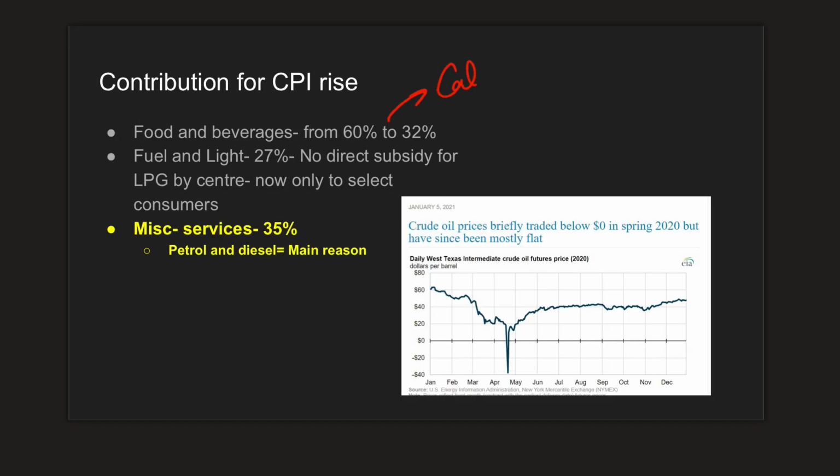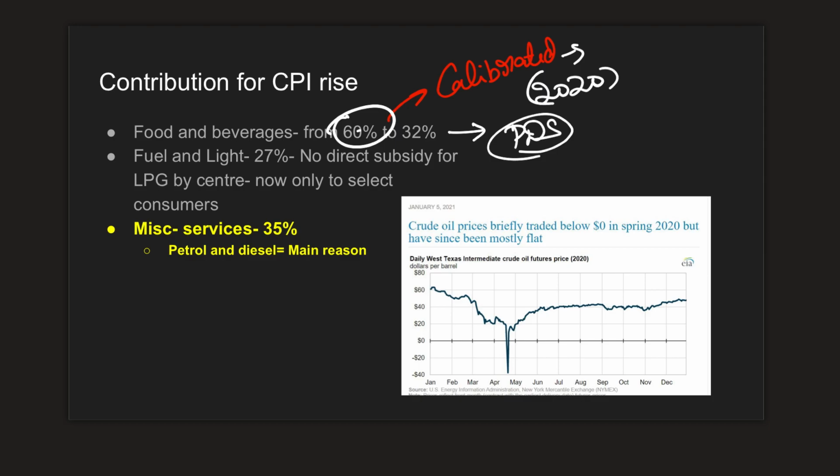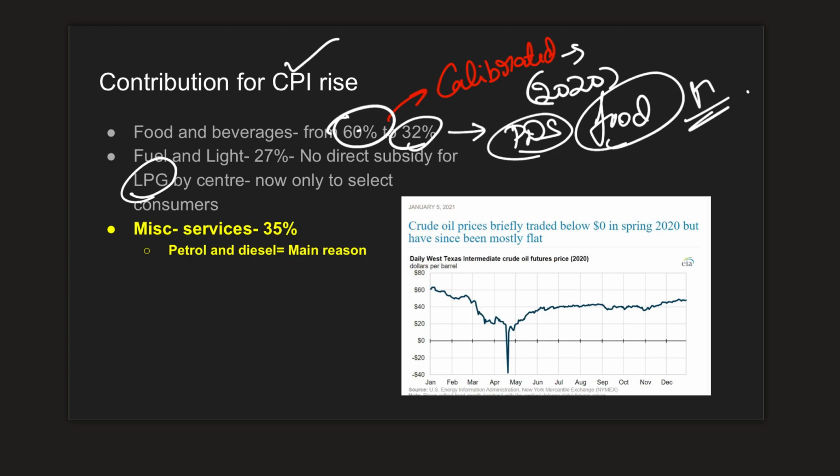Now we are talking about the calibrated approach taken by India. So what is this calibrated approach? In the first phases of the lockdown in 2020, just when the lockdown was announced, because of certain government measures like PDS and free distribution of grains, the inflation, which was historically around 60%, was reduced to 32%. However, it is still a high percentage, and because of this, it contributed to CPI rise in our economy this year. Similarly, the government also discontinued LPG subsidy. So this contributed to around 27% of rise in CPI.